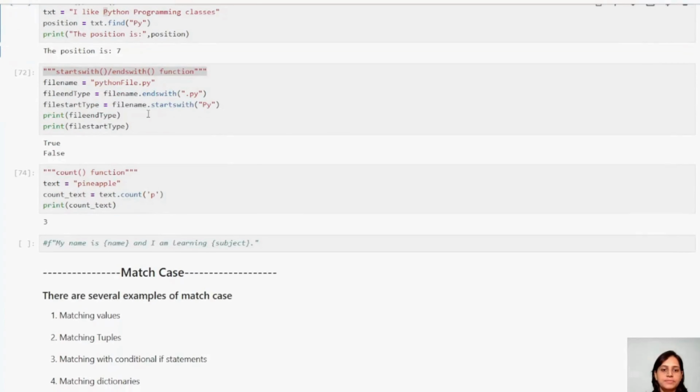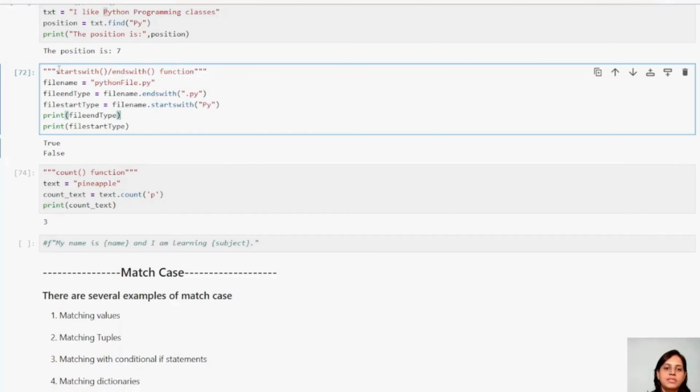Now let us see another example: starts with or ends with function. Guys, you have to see these kinds of use cases. Starts with and ends with are useful if you have some file name and a very large code, and you don't know where exactly to find it.